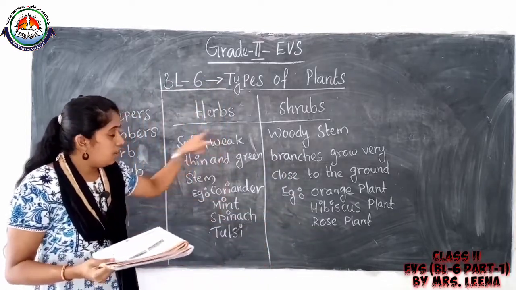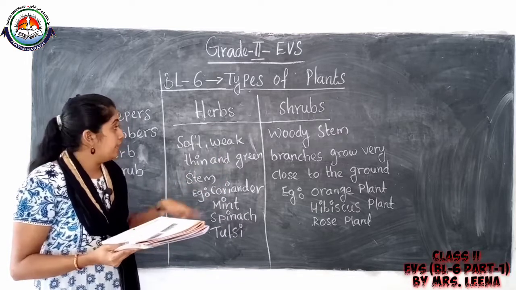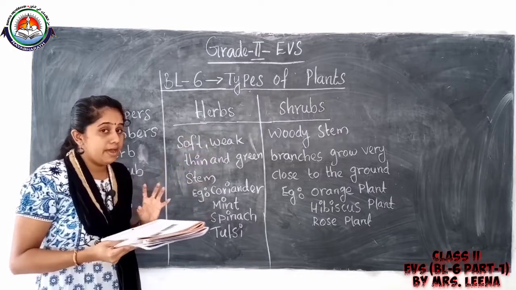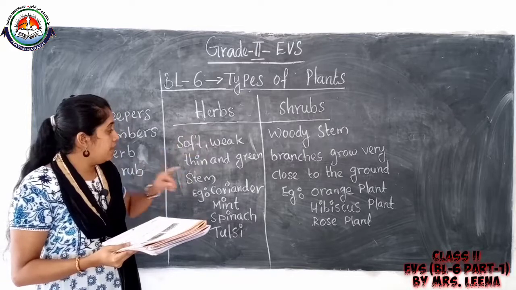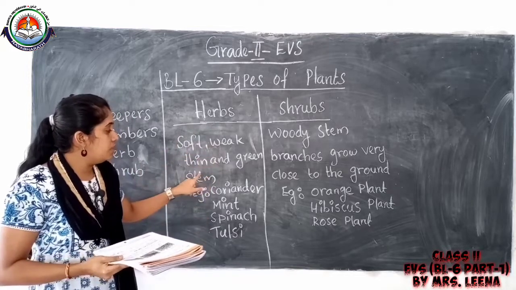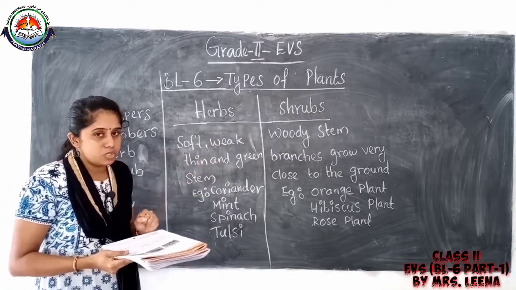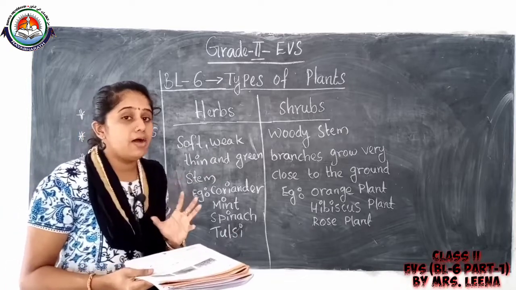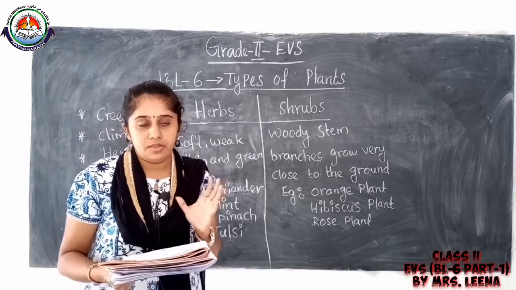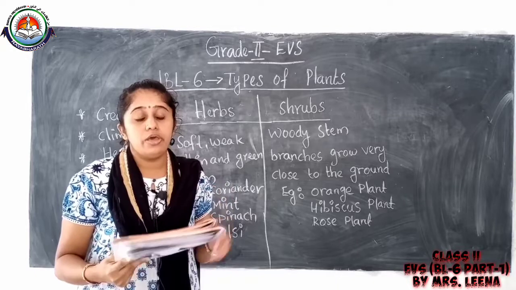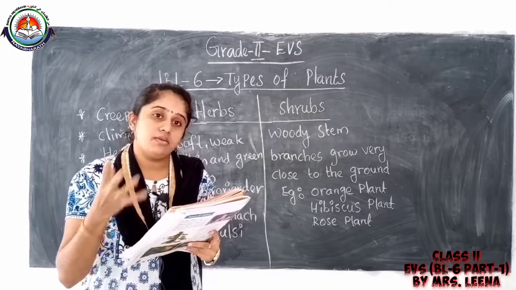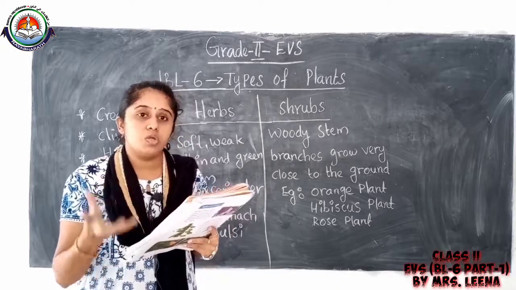Coriander is a herb. The herb has a soft, weak, thin and green stem. So the coriander also has a weak stem, so it cannot grow taller.